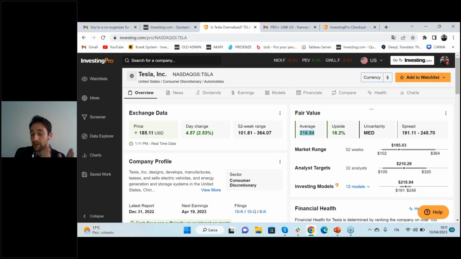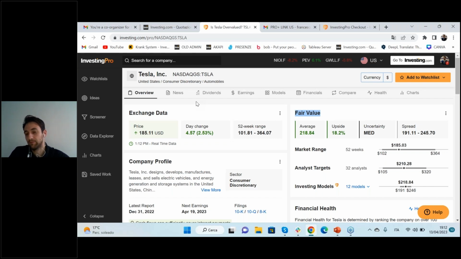We only need to understand where to find this number. And in this case, we see the fair value. Based on 12 different mathematical models, we see that Tesla is worth more or less $212 per share. Now the stock price is 185.